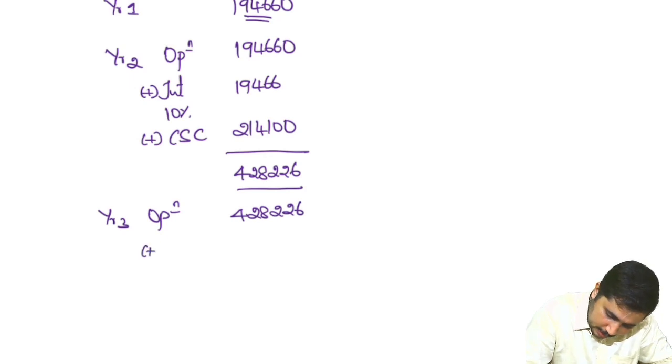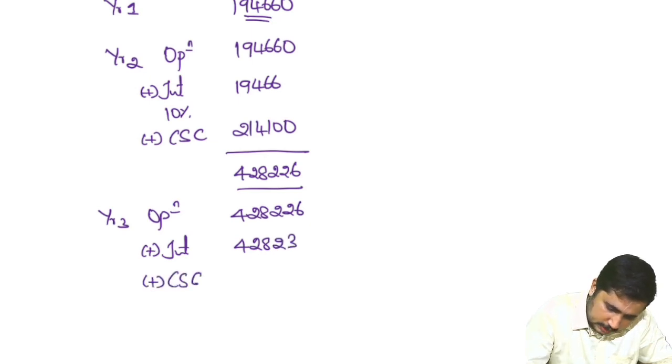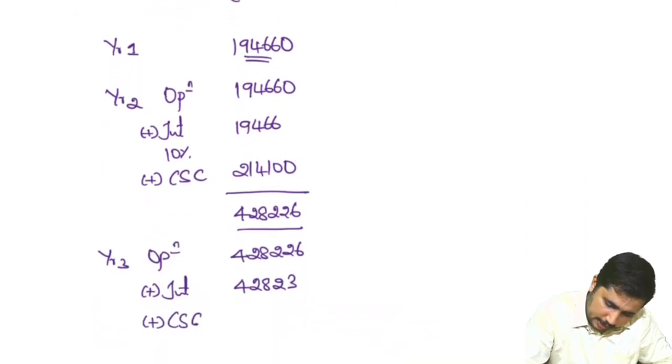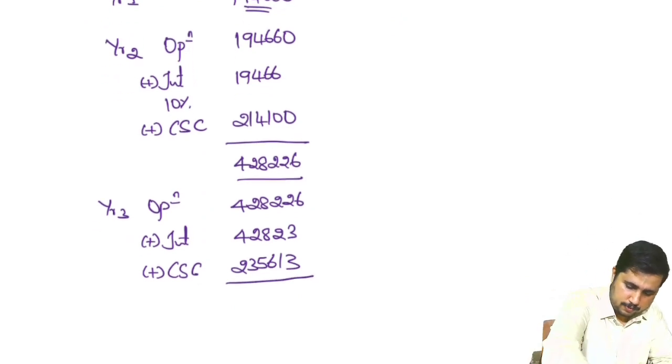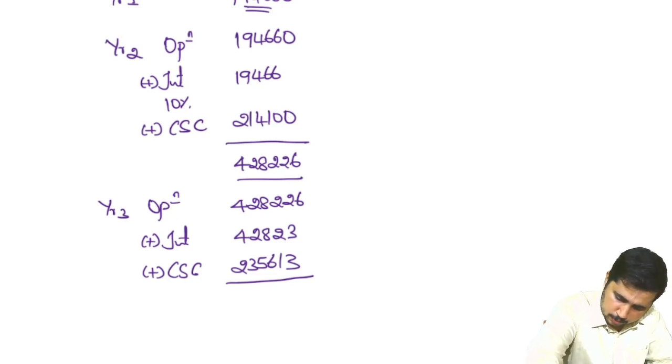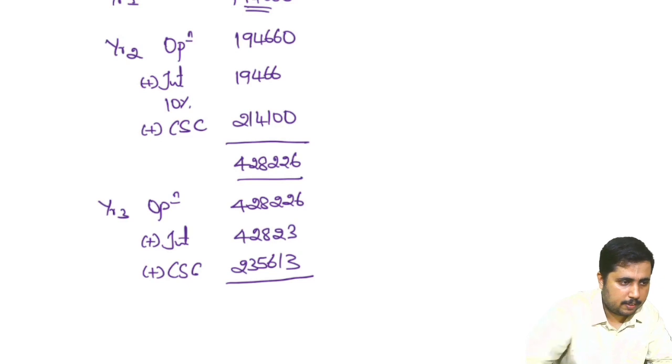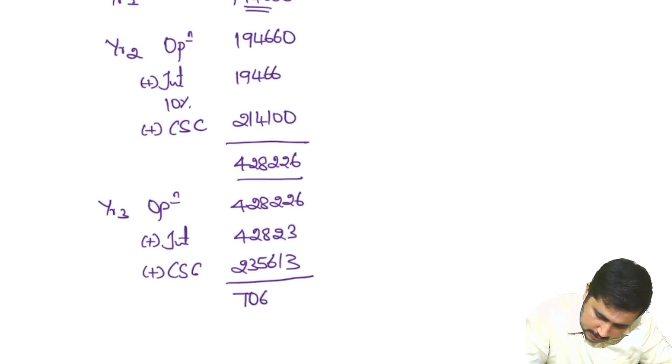Again there will be interest, 42,823. Then that year's current service cost, which is 235,613. So 428,226, 42,823, 235,613. We get 706,662.